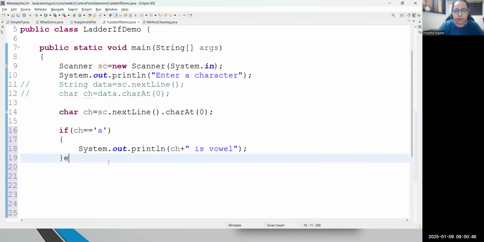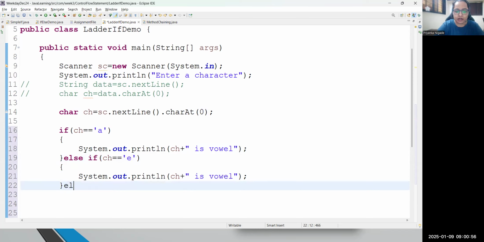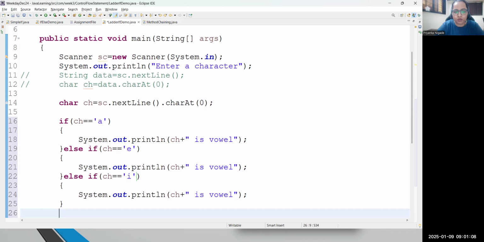Suppose if it does not match, else, I need to test one more condition: whether my character is matching with E. If it is matching with E, again I will write it is vowel. Then I will say one more time else, I will put the condition if character is matching with, let's say this time, I. Then only it will be a vowel.